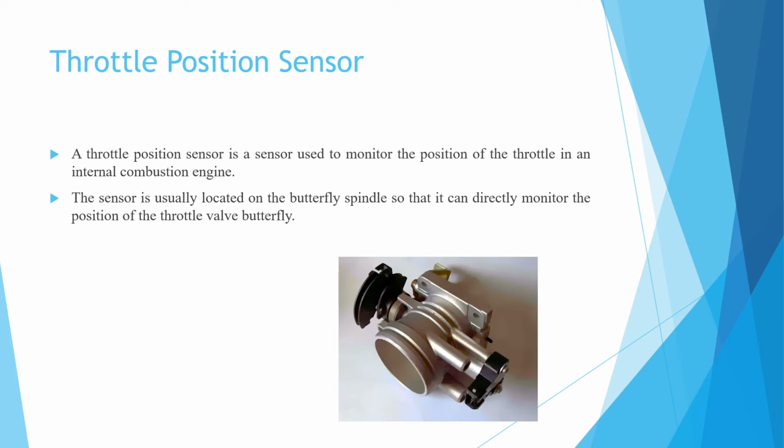This sensor is usually located on the butterfly spindle so that it can directly monitor the position of the throttle valve butterfly. Here is the picture of the throttle position sensor.